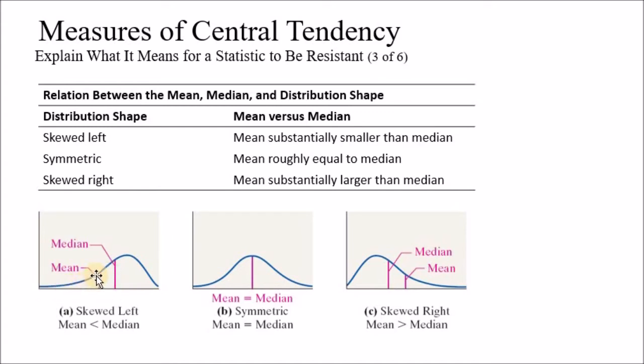In the case of the skewed left, we will have smaller values here. As they get closer to the zero, that means we have very, very small values compared to the main values that we have in our data. In the skewed right, we will have extremely big values compared to the numbers that we had before, and that's why they pull the mean with them. They pull the mean with them because the mean adds the numbers and divides by how many observations we have, but the median does not get affected because we're just looking for the middle number of our data when we arrange it in ascending order.